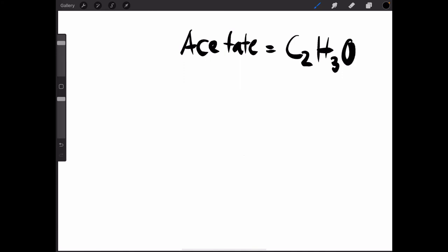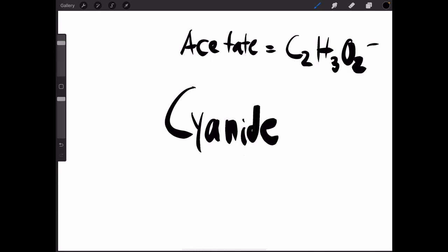Now, the remaining two: acetate, which is C2H3O2, aka carbon 2, hydrogen 3, oxygen 2, and finally cyanide, which is CN minus.